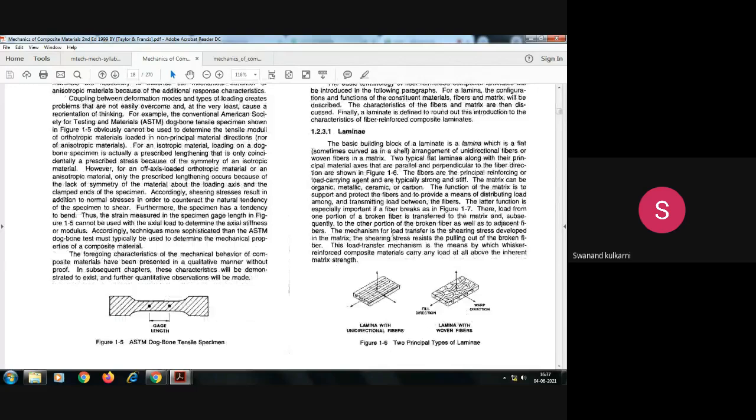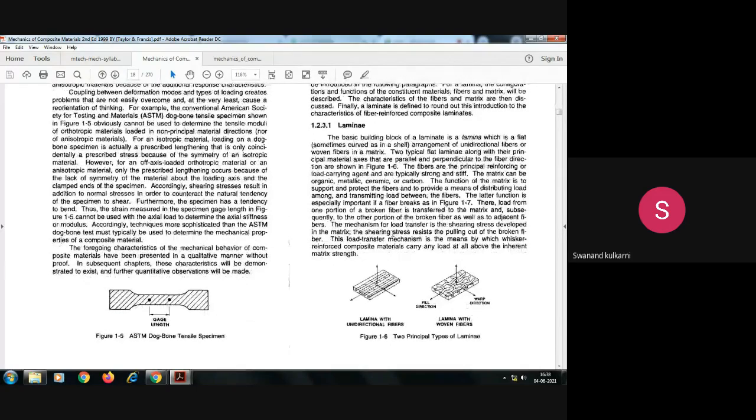The example we have taken here is a lamina with unidirectional fiber. In order to understand the fibers or lamina, this concept is useful here. You can see the basic building block of the laminate is the lamina. Is it okay? So one lamina, a number of such laminas come together in order to form the laminate. So a single layer of glass fiber, a single layer of carbon fiber, we will call a glass fiber lamina or carbon fiber lamina.